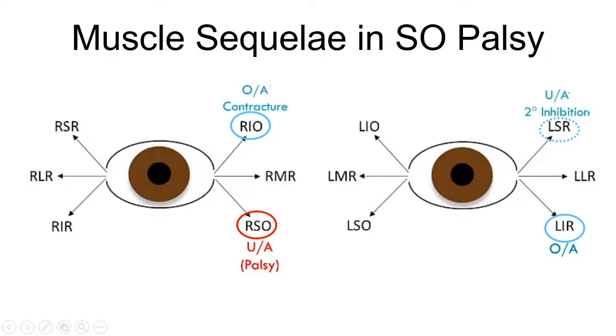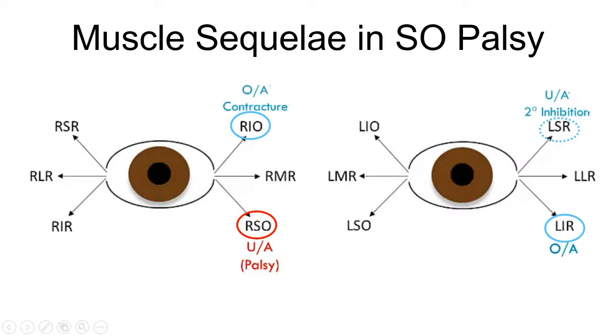Here we consider a case of right eye superior oblique palsy. So whenever there is a right eye superior oblique palsy, its antagonist will show overaction, because first there's unopposed action, and then according to Sherrington's law, it will not be inhibited. Also, its yoke muscle, the left inferior rectus, will show overaction because of Hering's law.